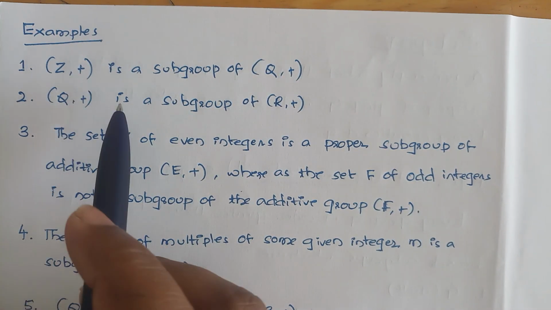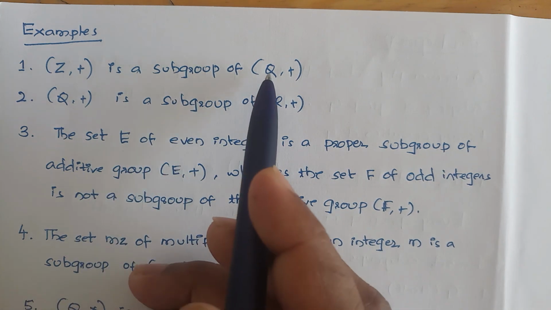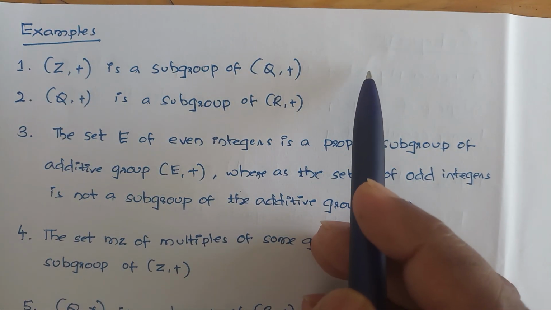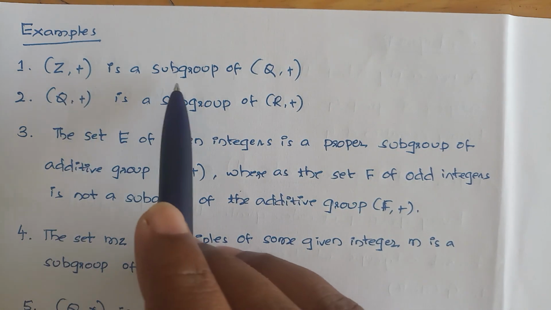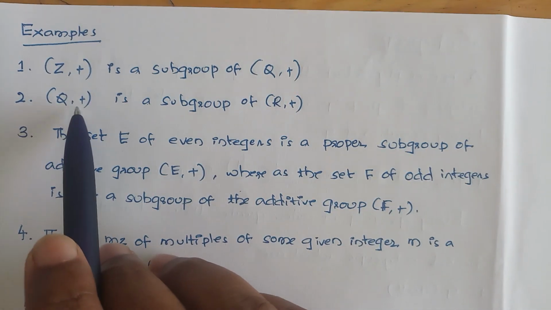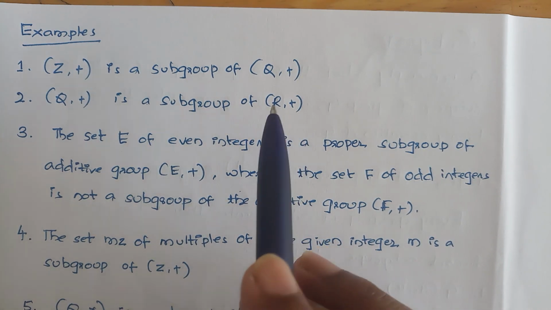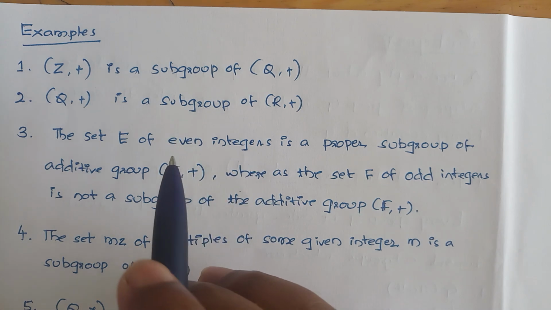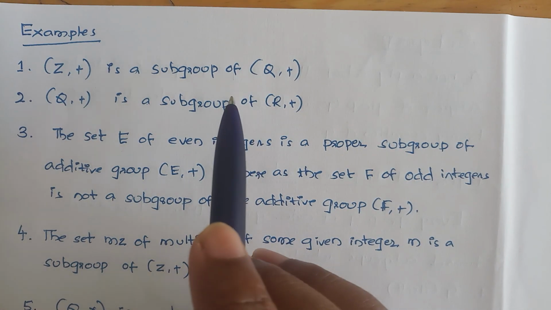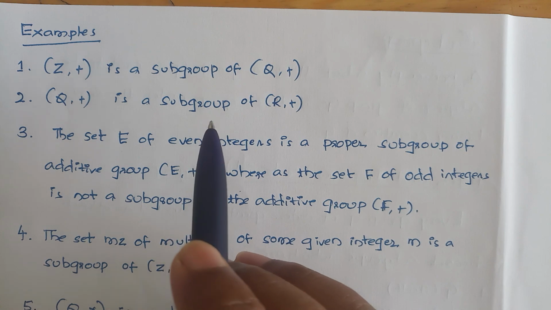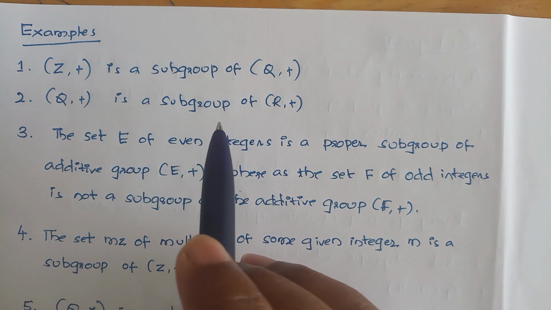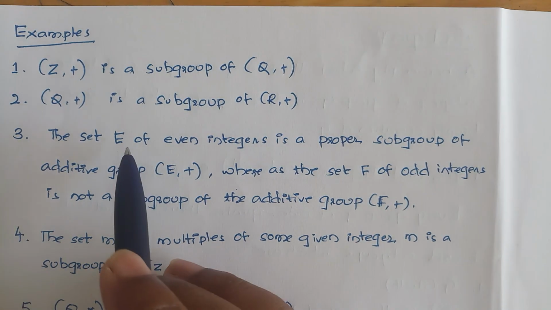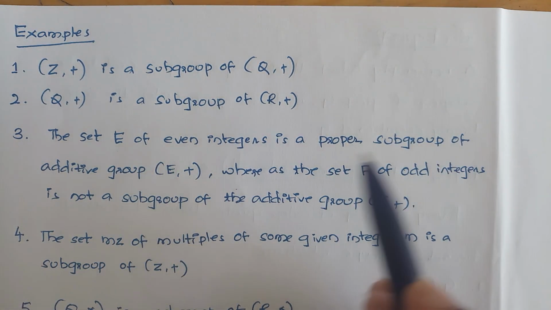Yes, because Z is a subset of Q, and Z is a subset of R, and Z is a subset of C. So Z plus is a subgroup of Q plus, Q plus is a subgroup of R plus, and R plus is a subgroup of C plus, because Z is a subset of Q is a subset of R is a subset of C.